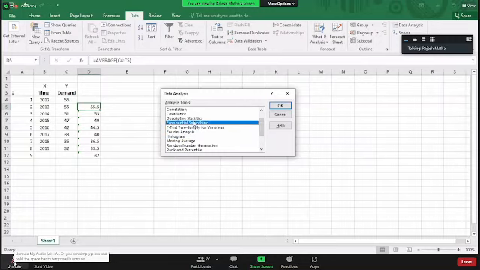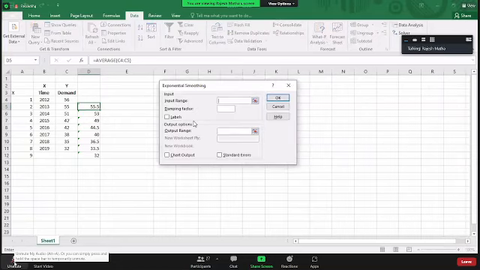I'll use exponential smoothing because it is more manual; otherwise there are more calculations. When you click on exponential smoothing, this dialog box will open. First, you give the input range. Input range is the demand data that is already given to you. I'm selecting it. Then it asks for something below called the damping factor. Can you see the damping factor?